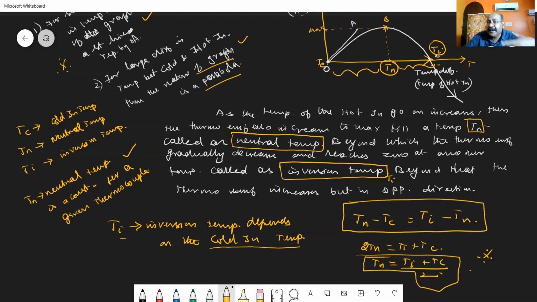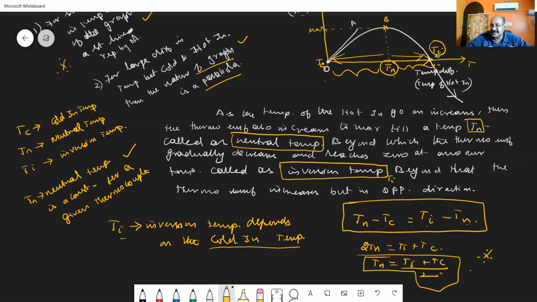By repeating the experiment, it was found that the inversion temperature is as high above the neutral temperature as the cold junction temperature is below it. That is, the difference between the neutral temperature and the cold junction temperature is equal to the difference between the inversion temperature and the neutral temperature. So I can write Tn minus Tc is equal to Ti minus Tn.